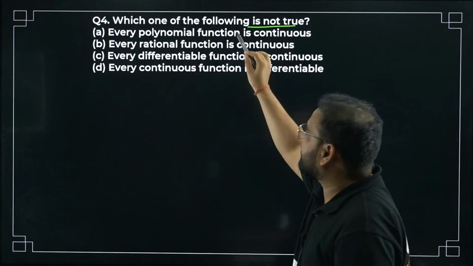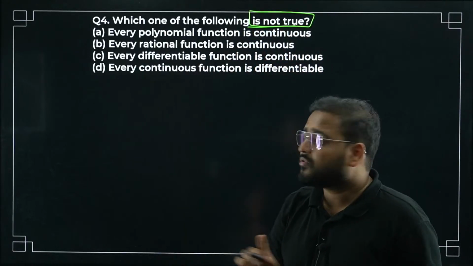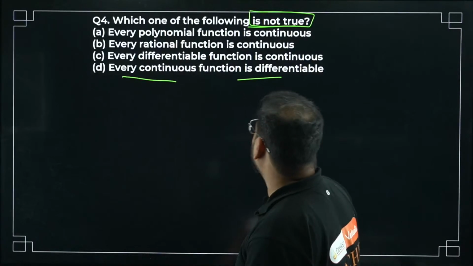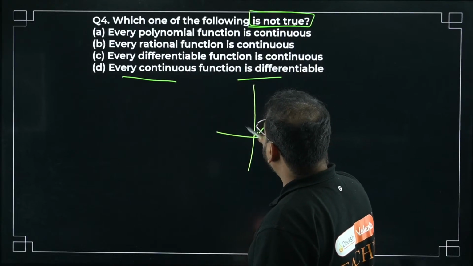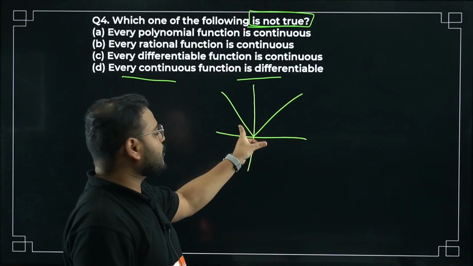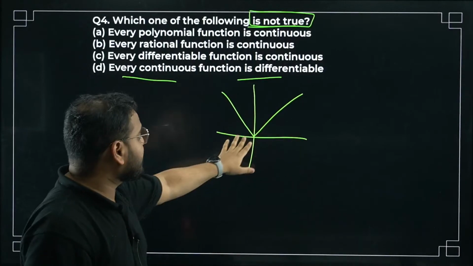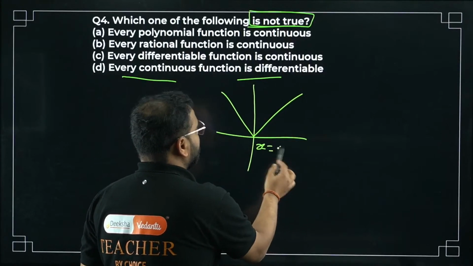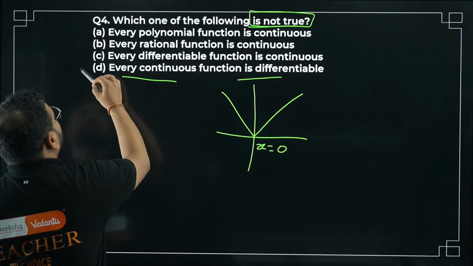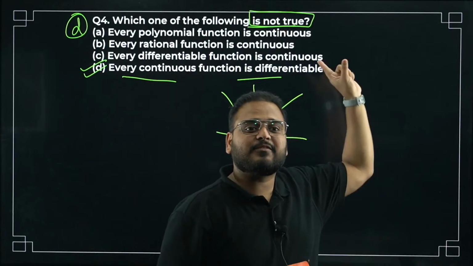Sometimes we get trapped in the statement only and forget the line "is not true". Think about it. Every continuous function is differentiable. Not necessary, sir. Think about the modulus function. Is it continuous, bacha? Yes, it's continuous, sir. Is it differentiable, sir? No, bacha. Slope here is positive, slope here is negative, so differentiation will be of two different values. The LHD and RHD are not equal. It means not differentiable at the point x equals 0. So I can give you an example right now: continuous but not differentiable. So this statement is not true, and the correct option will be D. Understand this: not true, but correct option is D because they're asking for not true.